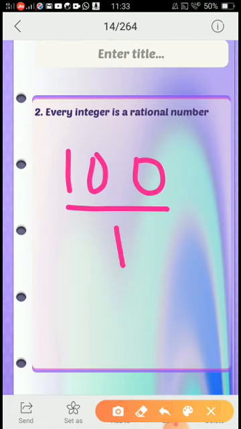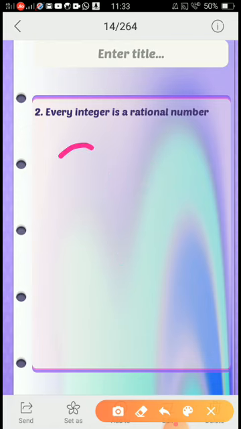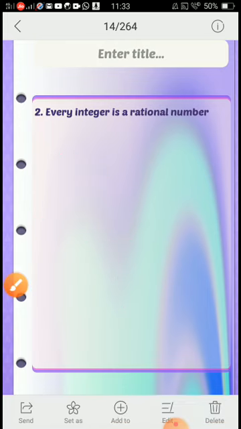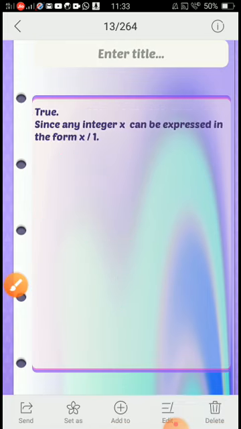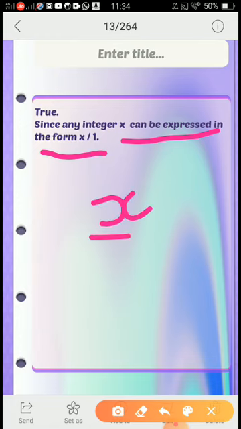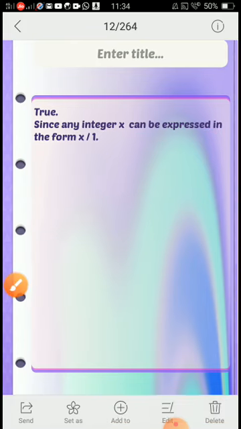So in particular I can say that if x is an integer, I can write x as x by 1, and hence every integer is a rational number. So this is the explanation. The statement is true since any integer x can be expressed in the form x by 1. You should write it as x by 1. Next.